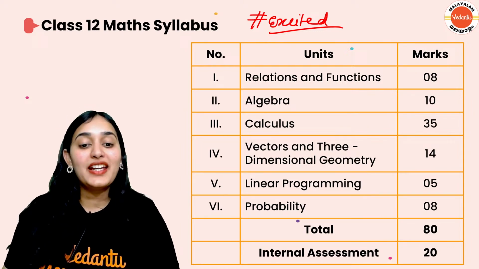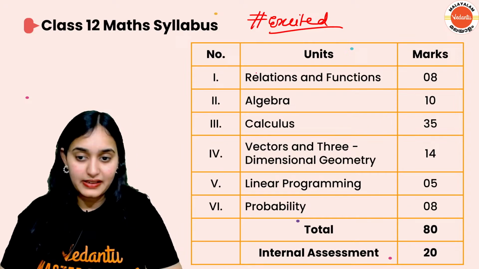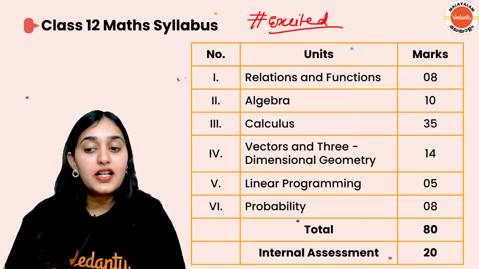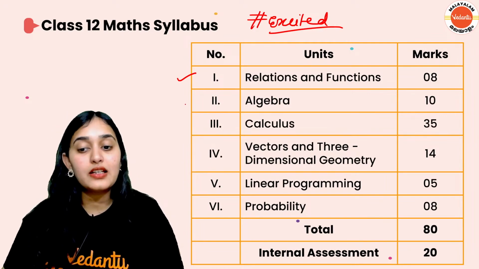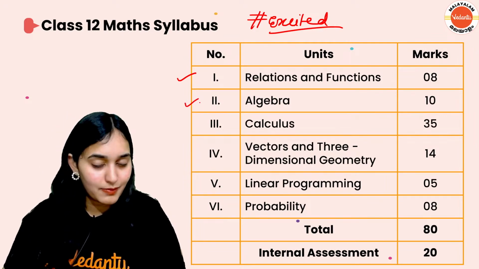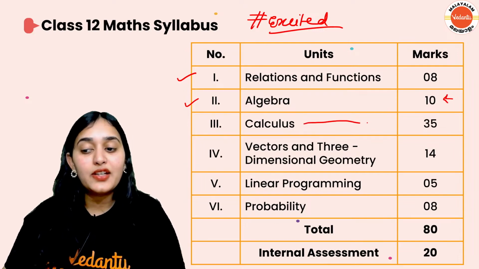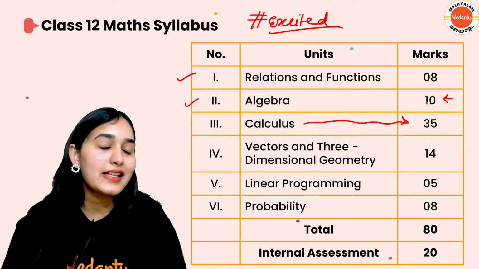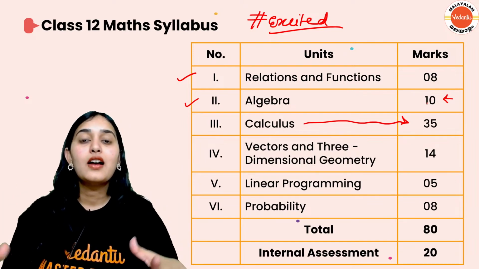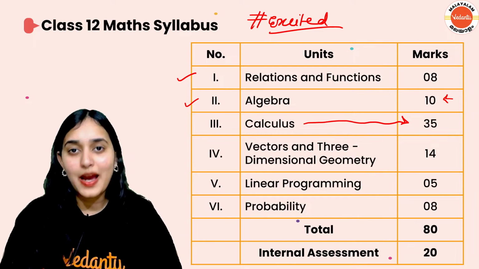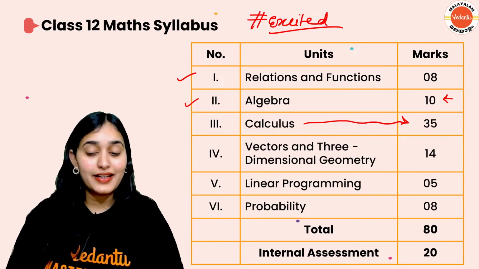Now in your plus 2 syllabus, you are going to have basically 6 units. The first unit is relation and function. Second unit is algebra, which is having 10 marks. Third unit is calculus. Of course, calculus has the biggest weightage. It has 35 marks in total, and 4 to 5 chapters are there in total inside it.